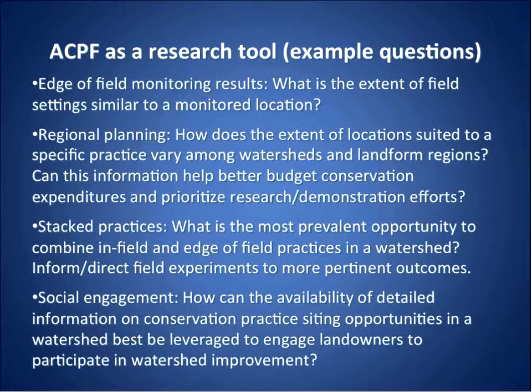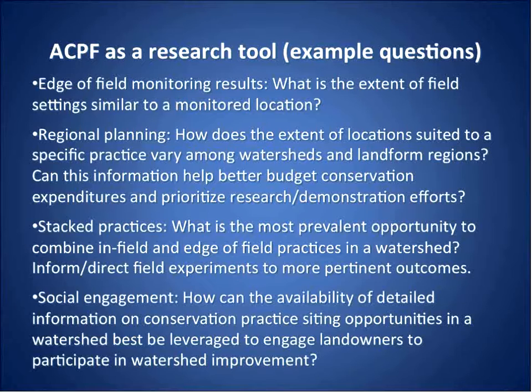And so if you've got edge of field monitoring, how effective is a given practice in a given situation? You can get a number, but can you tell how many other fields would respond similarly? Well, with a tool like the ACPF, you could actually map that out.